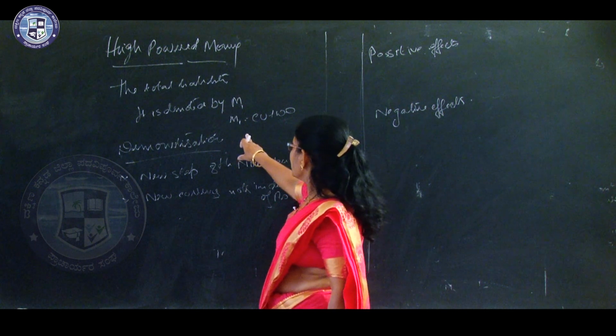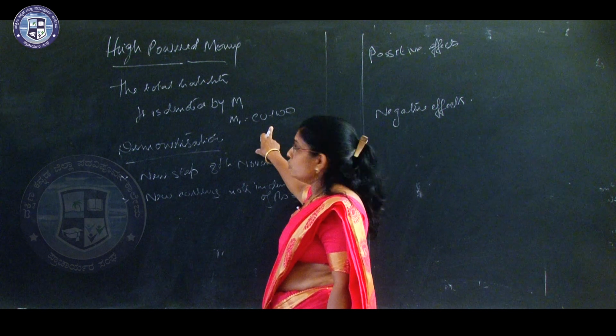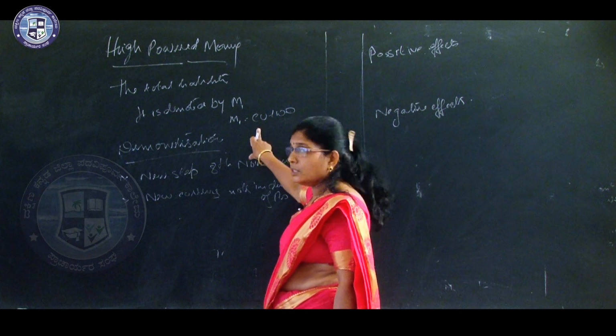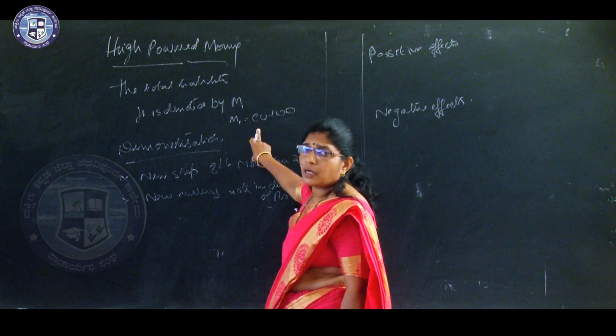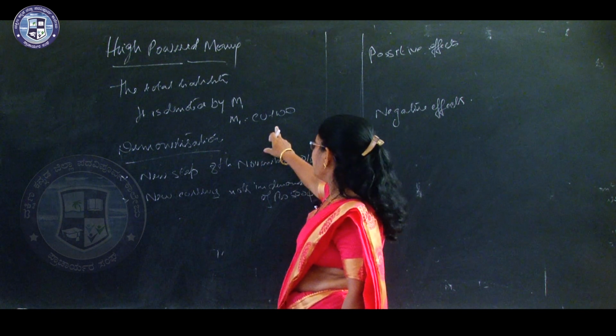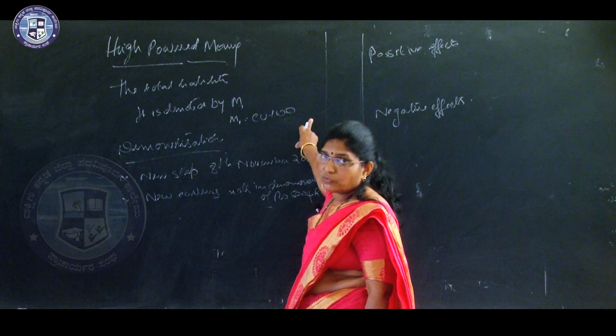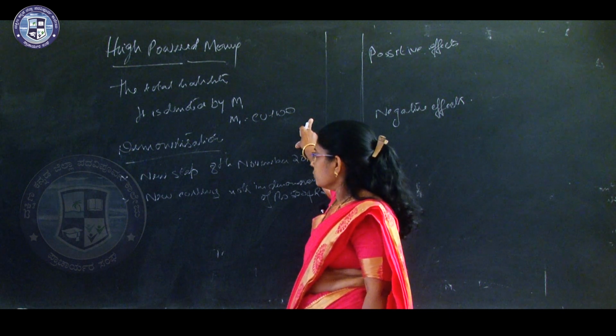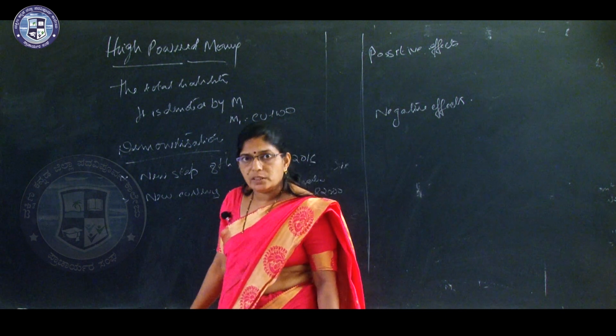Okay. So M1 is equal to CU plus DD. That is currency, currency notes and coins with the public, plus demand deposits of the commercial banks. Okay, so that is part of high powered money.